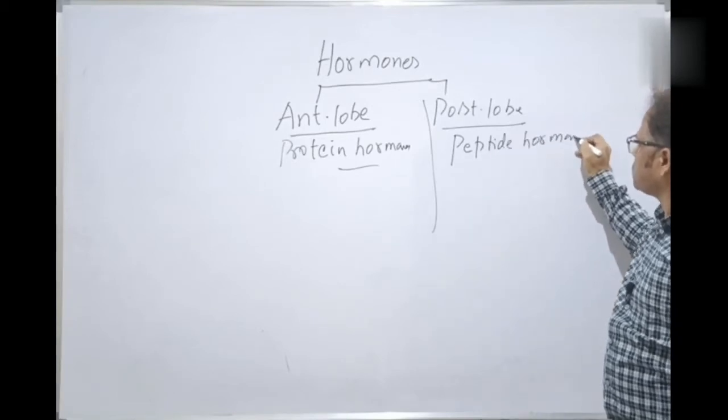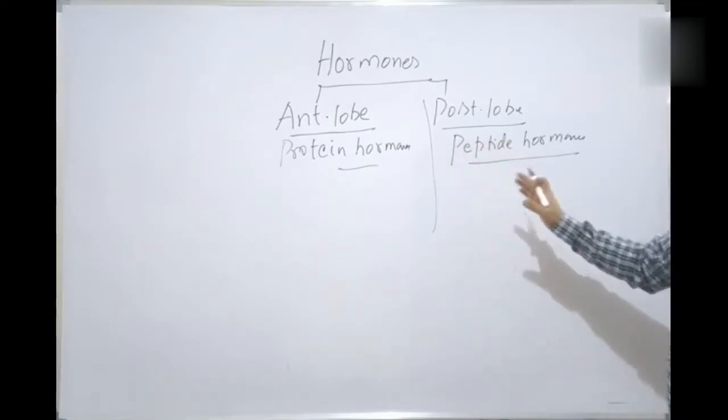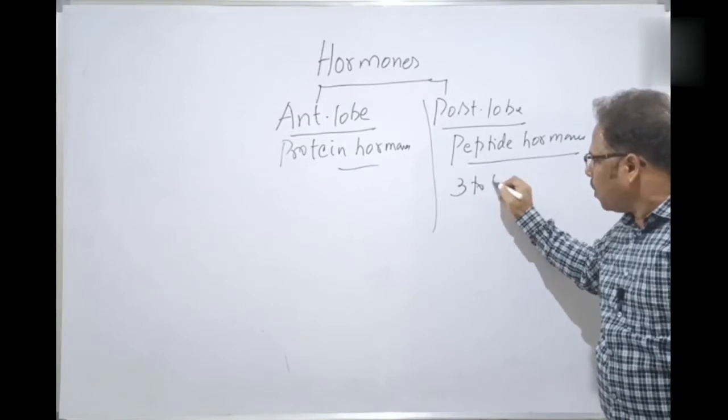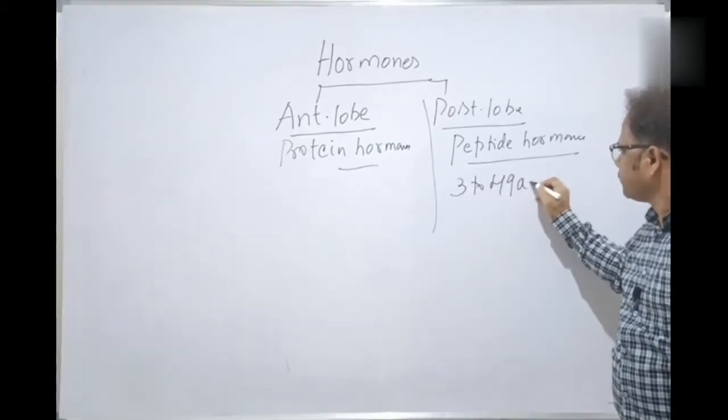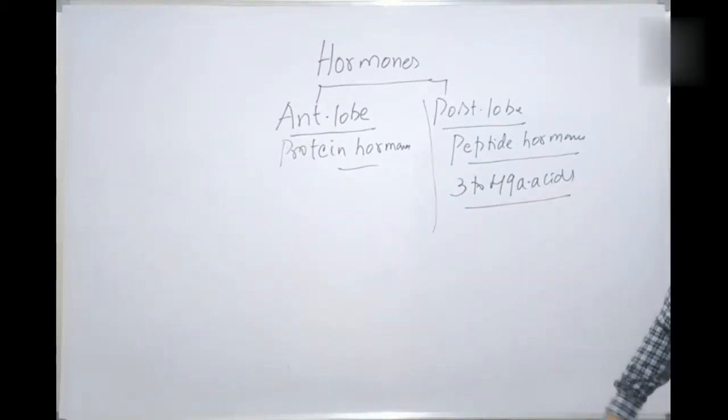Peptide hormones. It's in the very first discussion I told you, isn't it? What is a peptide hormone? It should have 3 minimum to 49 amino acids. They are called peptide hormones.